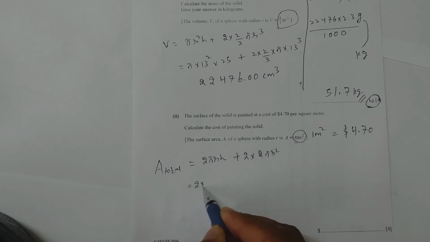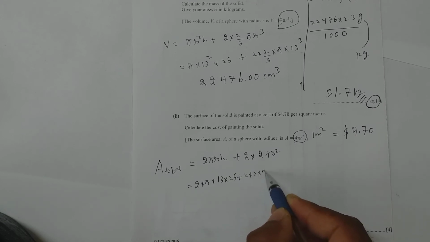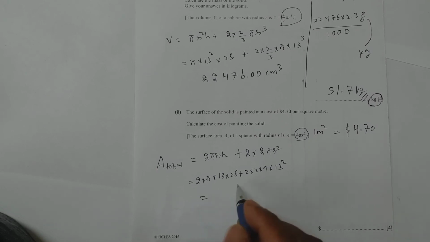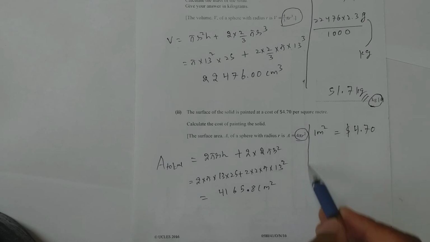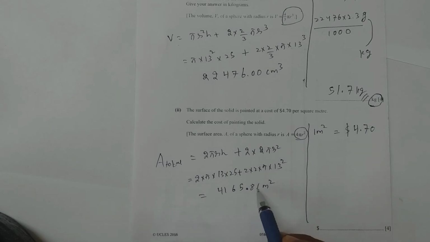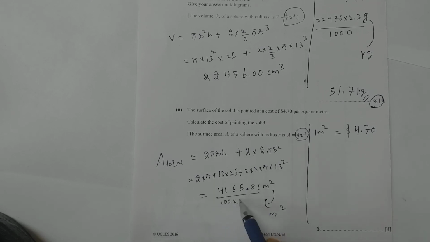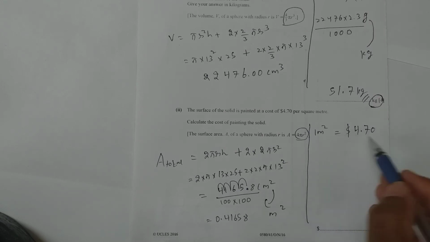So now place the values. 2 into pi into, in place of r 13, in place of h 25, plus 2 into pi into r, 13 square. So now this will give you the answer 4165.8 centimeter square. But here the cost of painting is in meter square. So change it into meter square. To change it into meter square, I need to divide by 100 twice. So the decimal will become 0.41658 meter square.